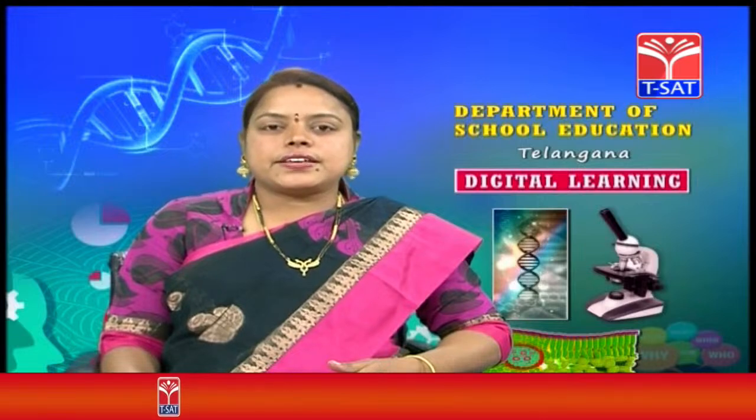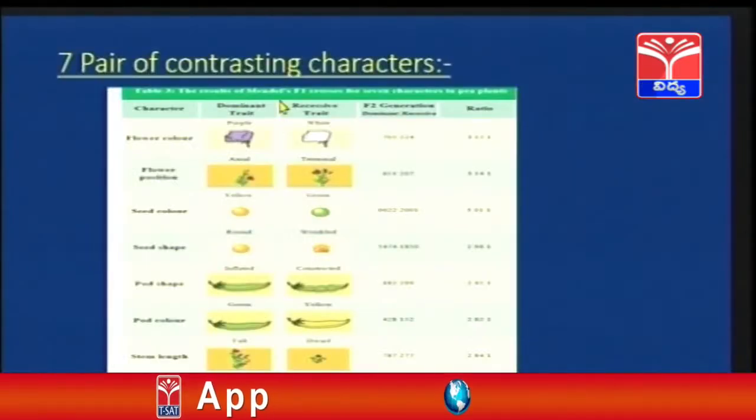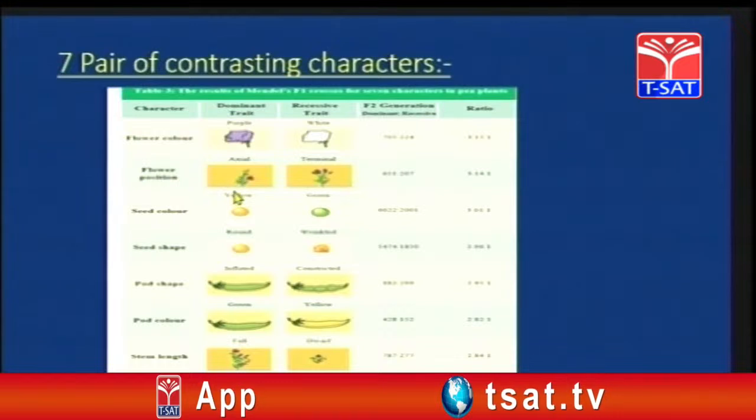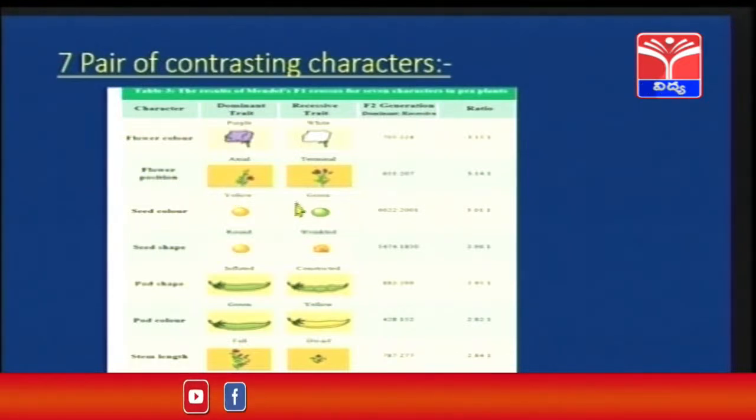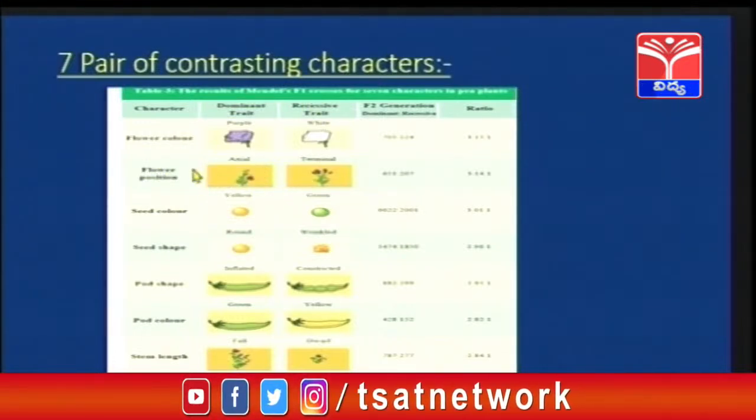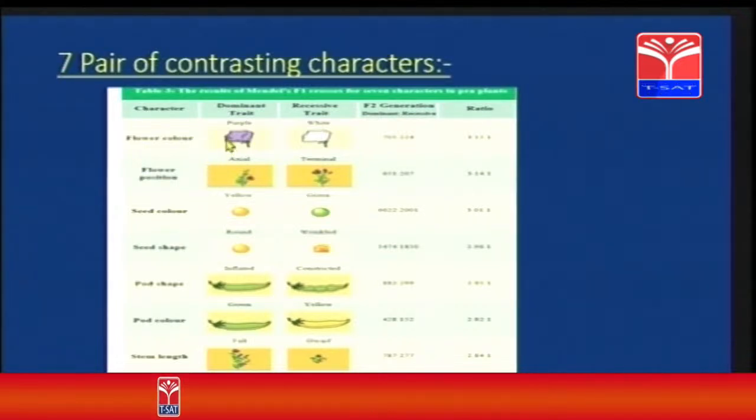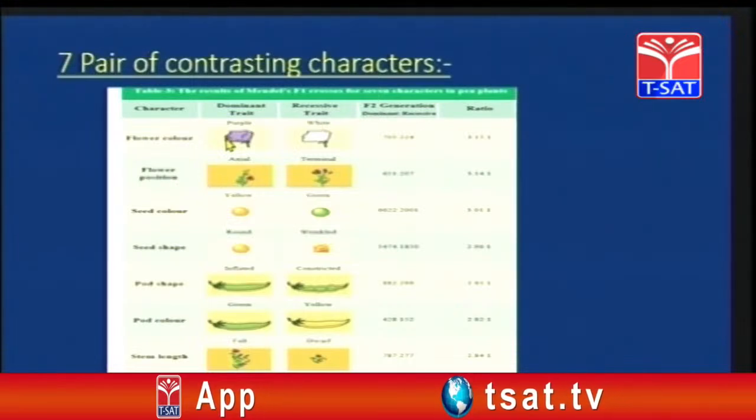Now, these are the 7 pairs of contrasting characters. So children, this table is present in your textbook. You can go through it, and this gives the main 7 pairs of contrasting characters which were given by Mendel. As we have discussed, Gregor John Mendel worked for nearly 7 years and brought out new characters, that is nothing but the 7 pairs of contrasting characters.